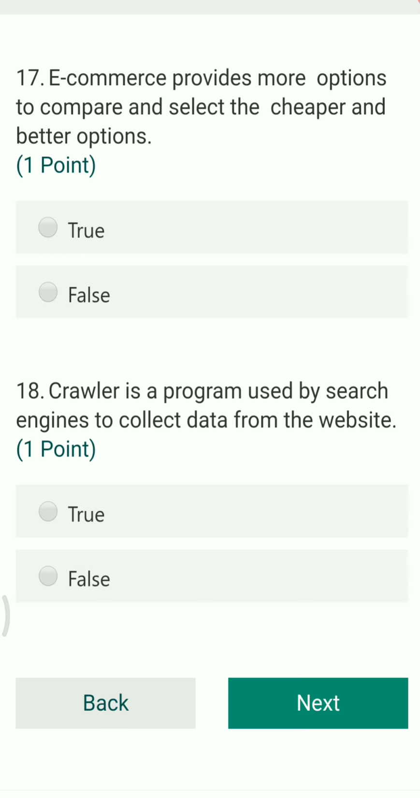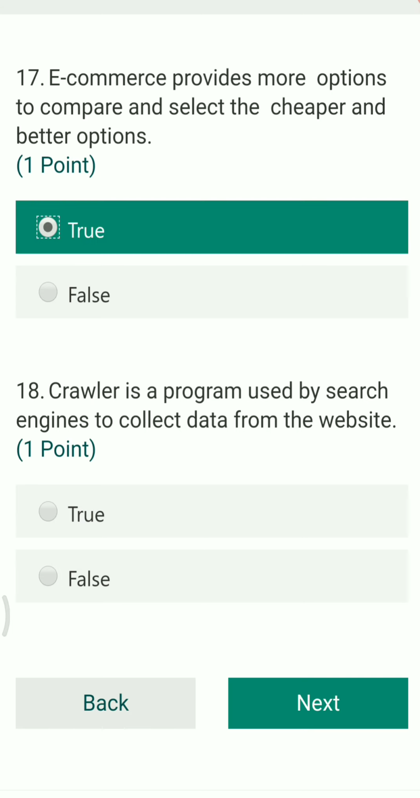Next question, e-commerce provides more options to compare and select the cheaper and better options. Definitely e-commerce has a global scope. You can get various types of options and you can find out the cheapest price of any of the product. So this statement is true.